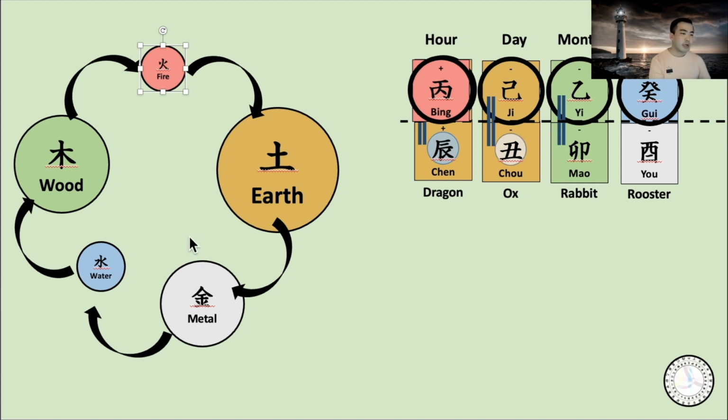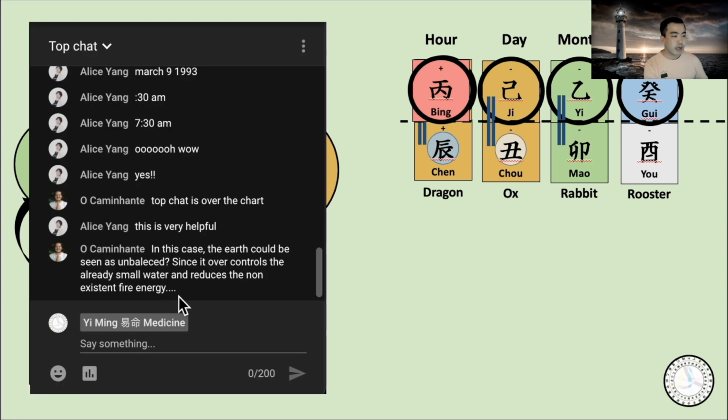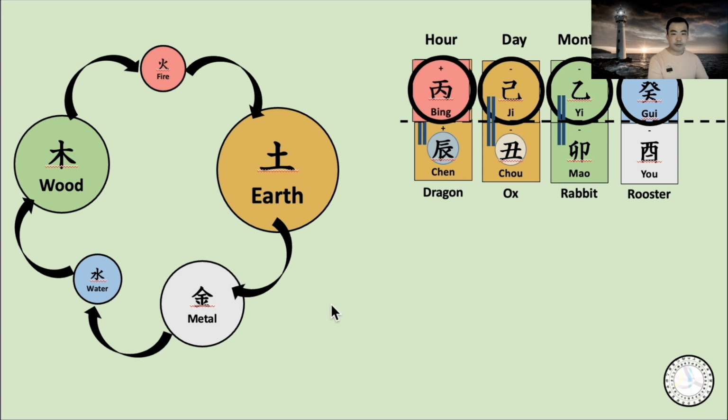Which one really controls which element, and which one really generates which element. So the absence of an element doesn't mean that chart is weak. In this case, the earth could be seen as unbalanced since it over controls the small water and reduces the non-existent energy. Yeah, definitely true.